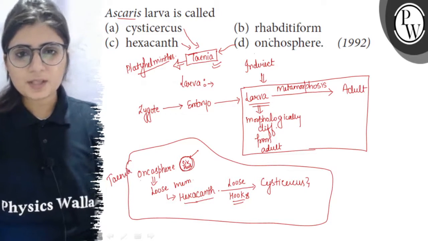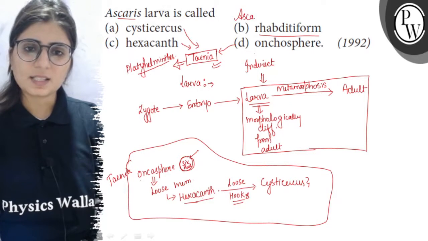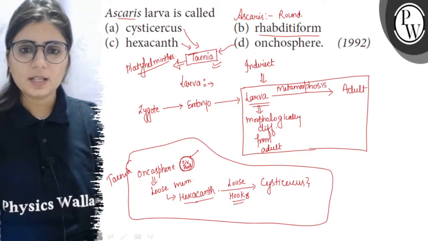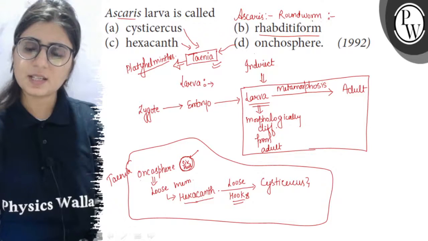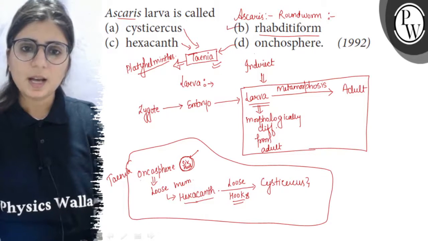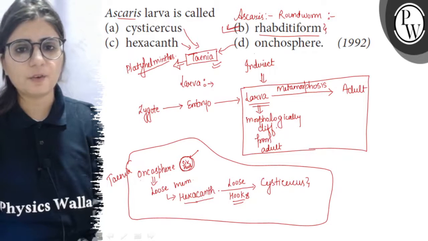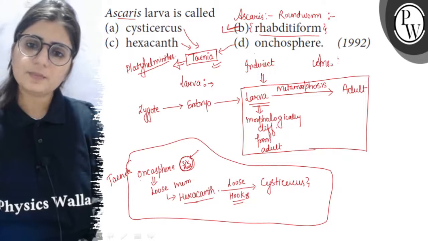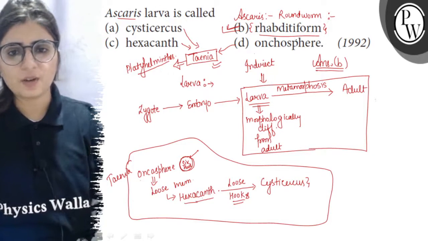Now one option is left, that is Rhabditiform. So this is the larva of Ascaris. Ascaris is a roundworm. It has different larval stages in its development history, and the first larva or first juvenile is called the Rhabditiform larva. So the answer B is our right answer. Rhabditiform larva is the larva of Ascaris or roundworm.